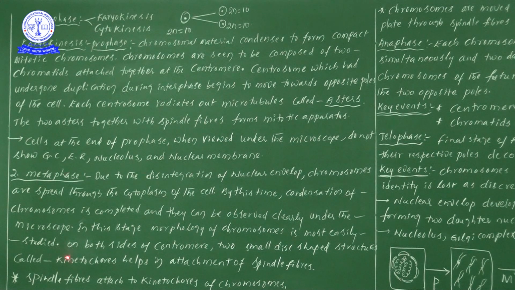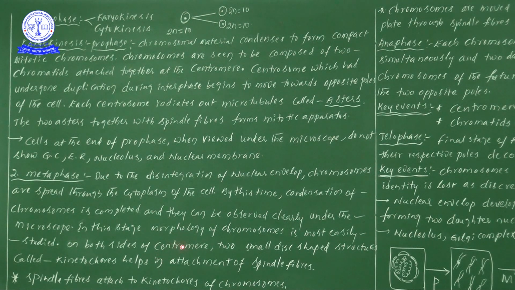Next one: on both sides of the centromere, we are finding the presence of kinetochores. Here, what information have we written? On both sides of a centromere, two small disc-shaped structures known as kinetochores help in the attachment of bipolar spindle fibers, or simply spindle fibers.